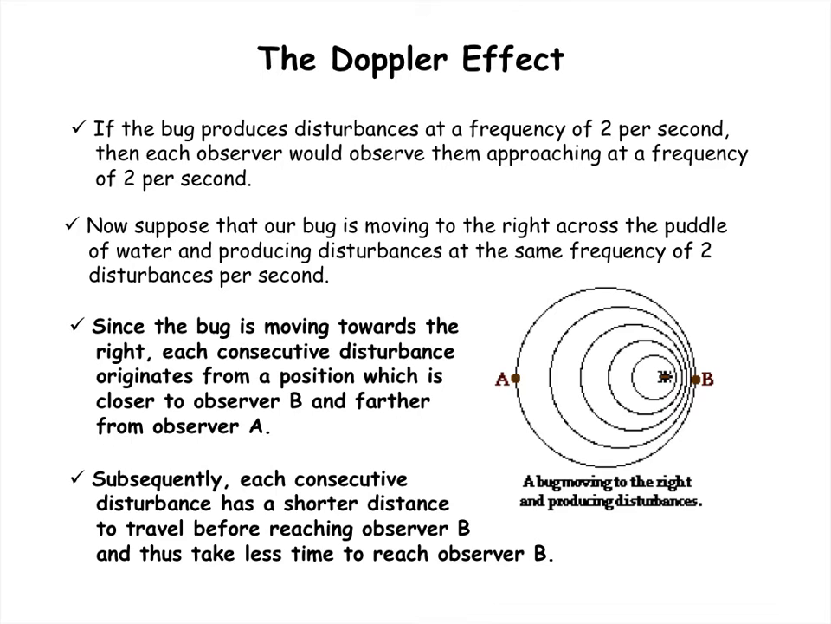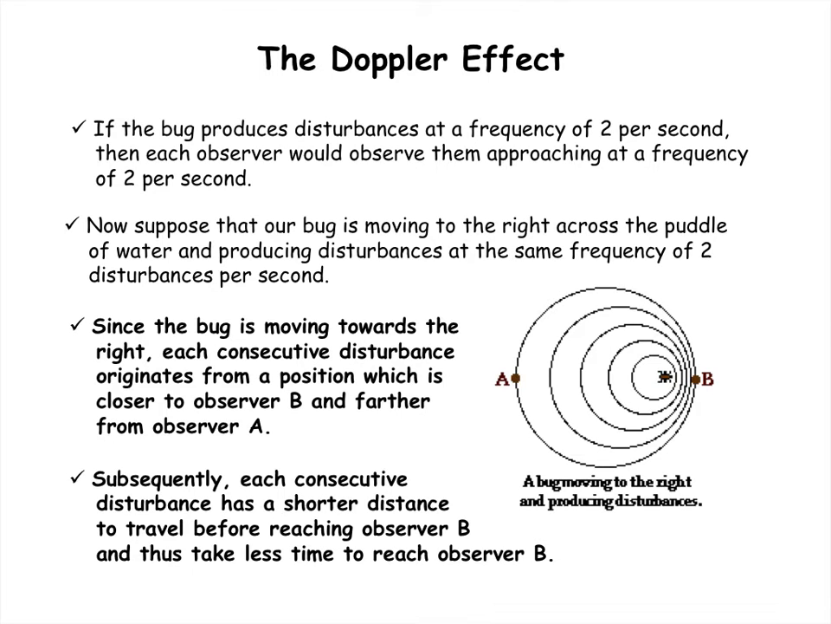And the waves that are produced have a smaller and smaller distance to travel to get to point B, and a larger and larger distance to travel to get to point A. What you find in front of the bug is that the waves are compressed. They have a shorter wavelength and they have a higher frequency.